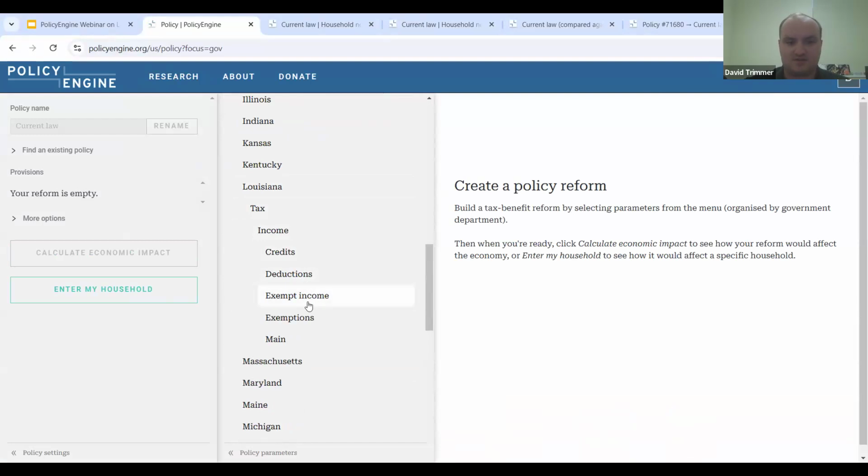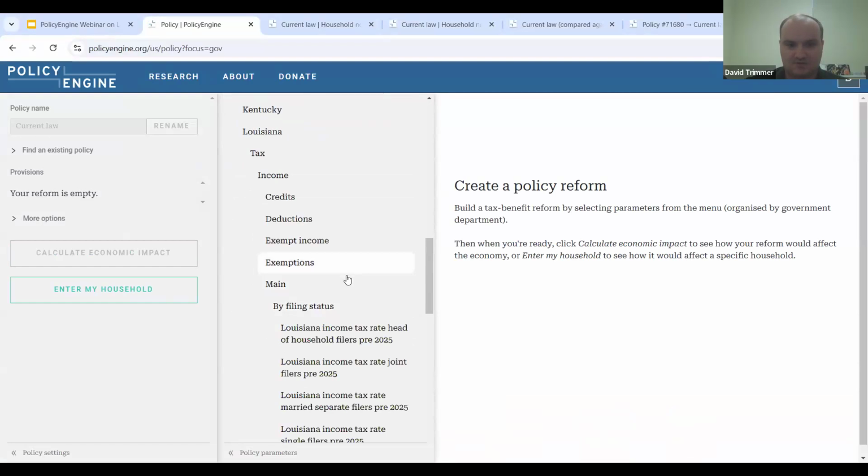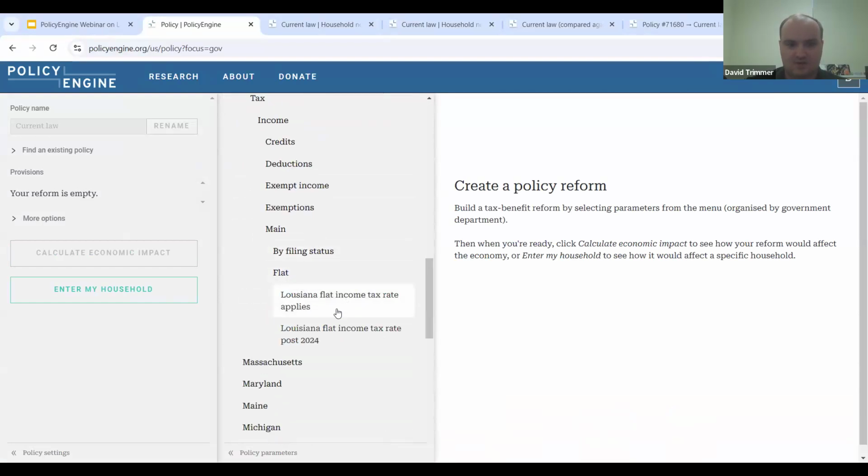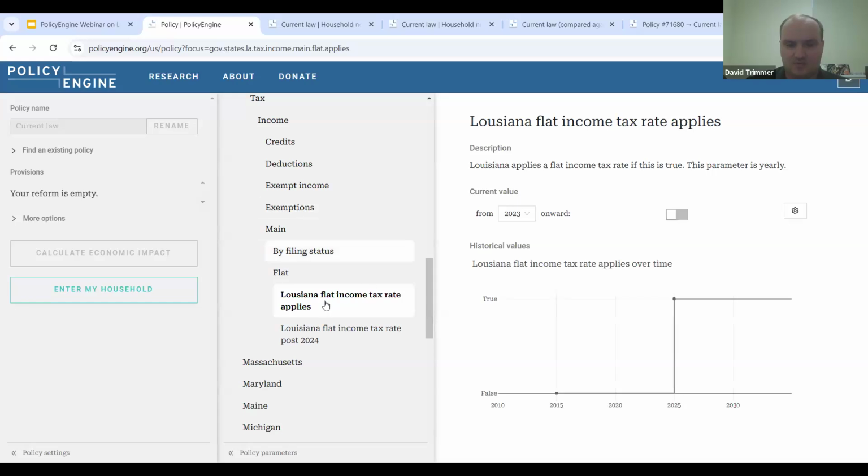So what we need to do is essentially revert these changes. All we're going to do is go to our model, and we're going to go to this parameter right here. When it's in effect, it changes the graduated income structure to a flat rate. This is currently true for 2025 and after.